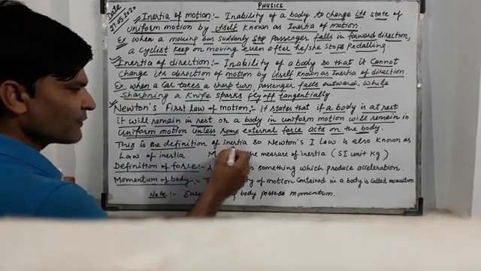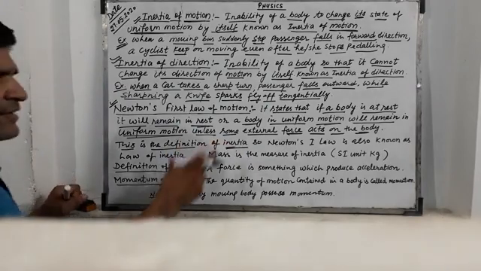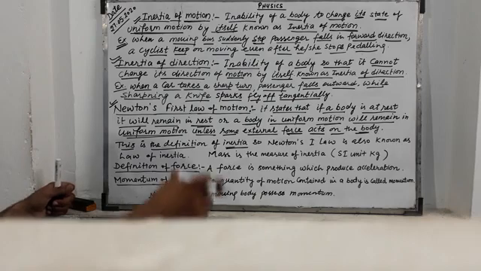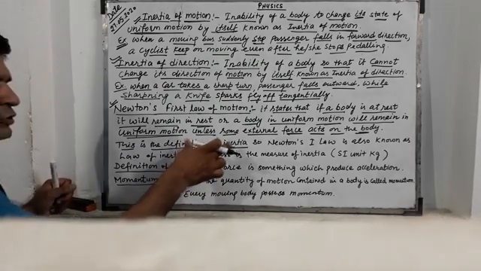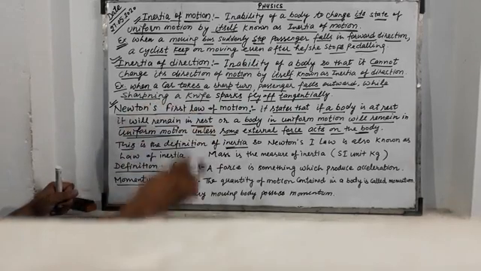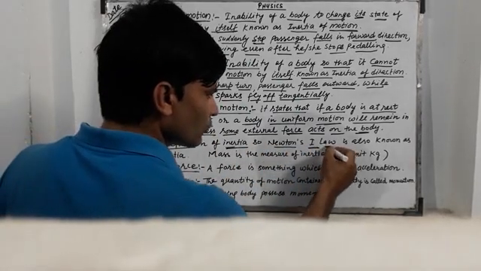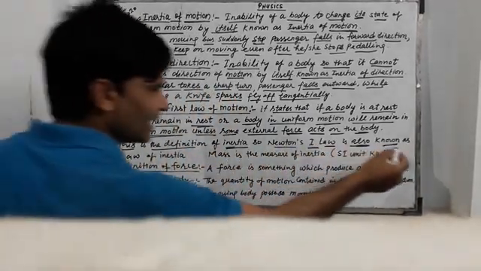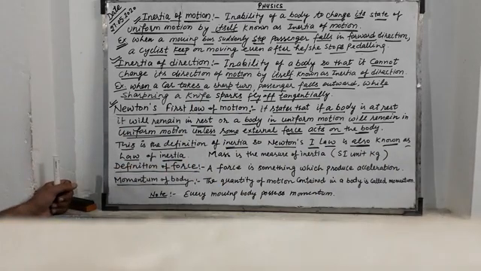This is the definition of inertia: if a body is at rest, it will remain at rest, and if a body is in motion, it will remain in motion. So Newton's first law is also known as the law of inertia.